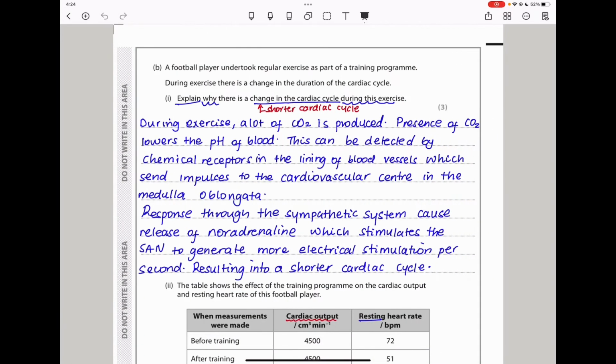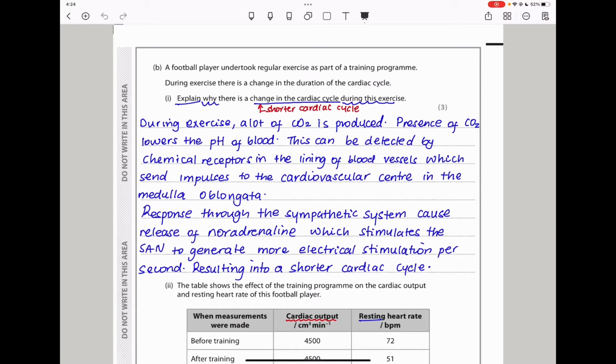Let's continue here. A football player undertook regular exercise as part of a training program. During the exercise, there is a change in the duration of the cardiac cycle. They want you to explain why there is a change in the cardiac cycle during this exercise.